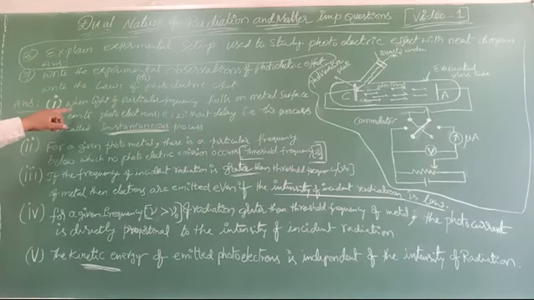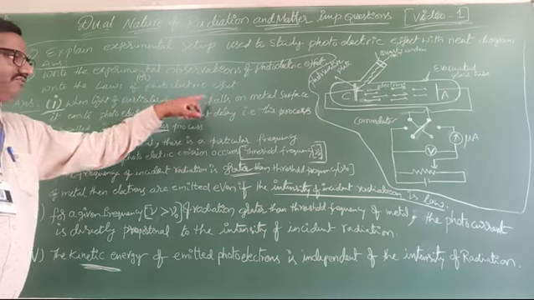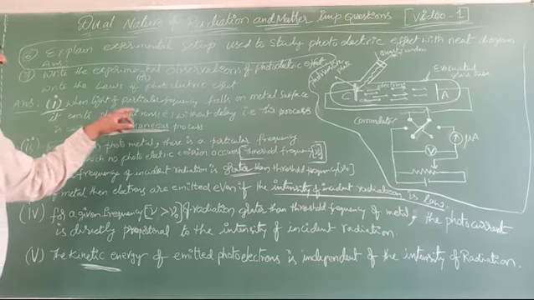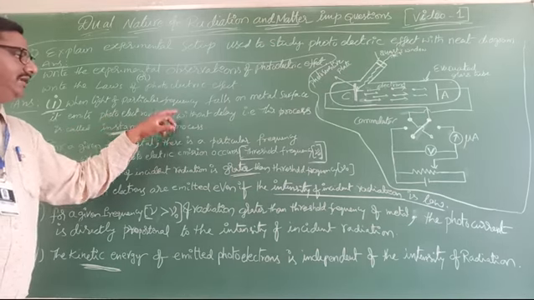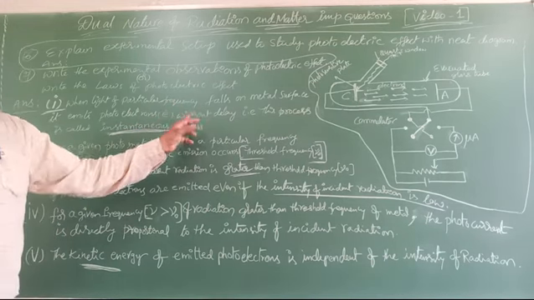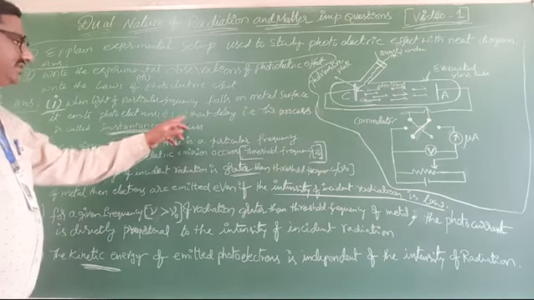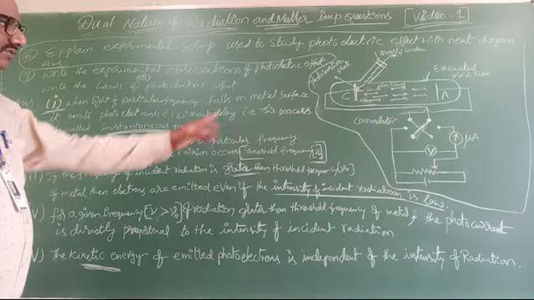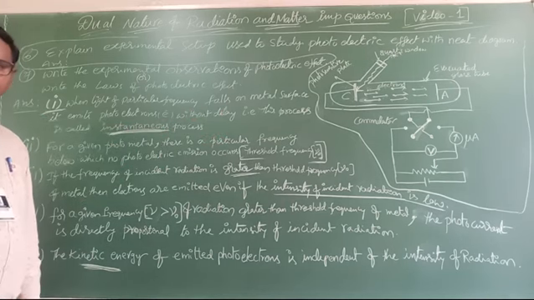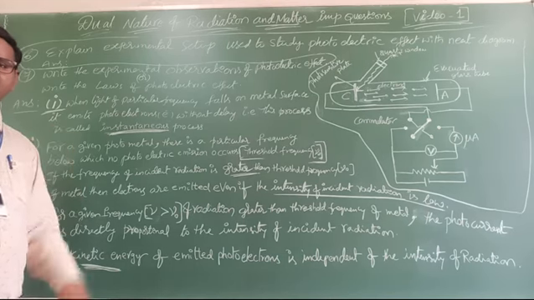When light of a particular frequency falls on a metal surface, the electrons are ejected immediately, without delay. When it falls, they are ejected immediately, or without delay. So this process is called an instantaneous process. Clear na? That is the first law or first experimental observation.